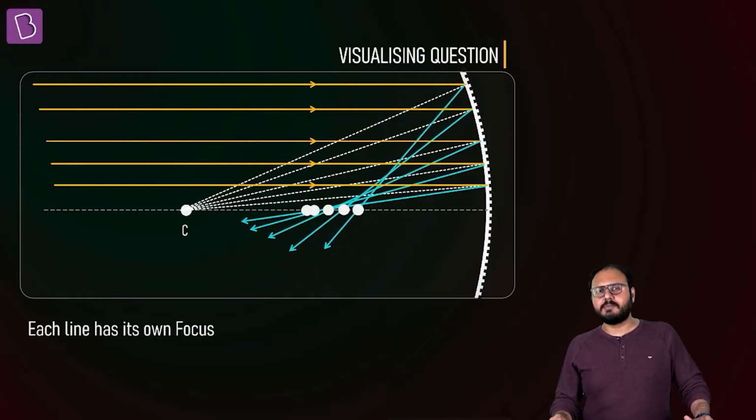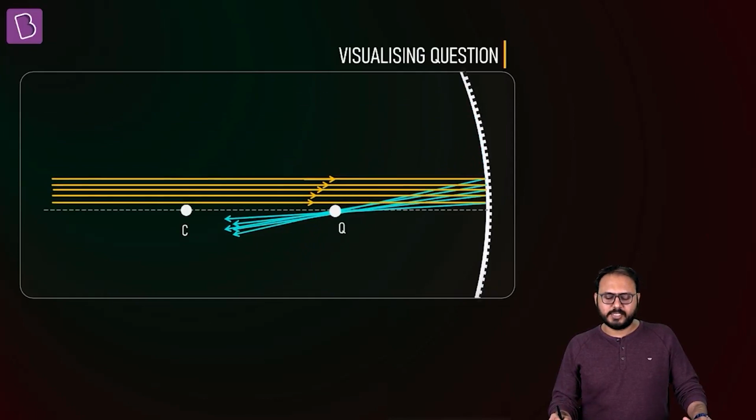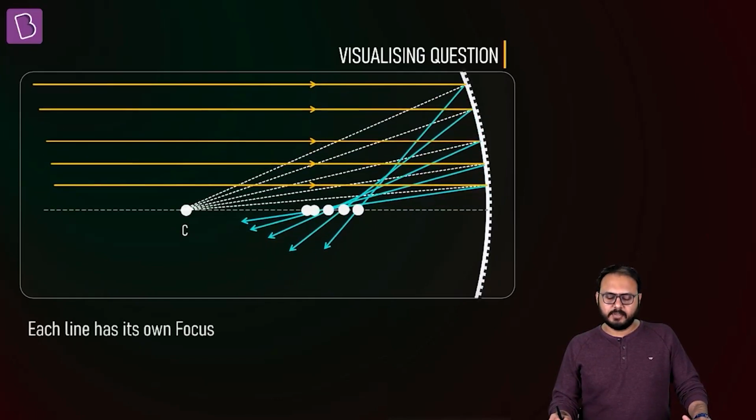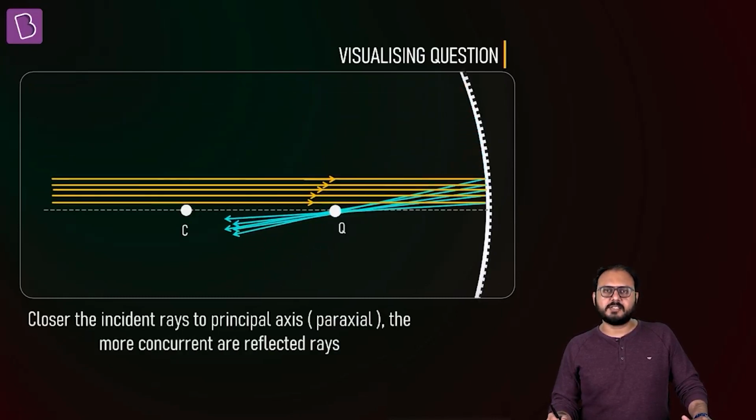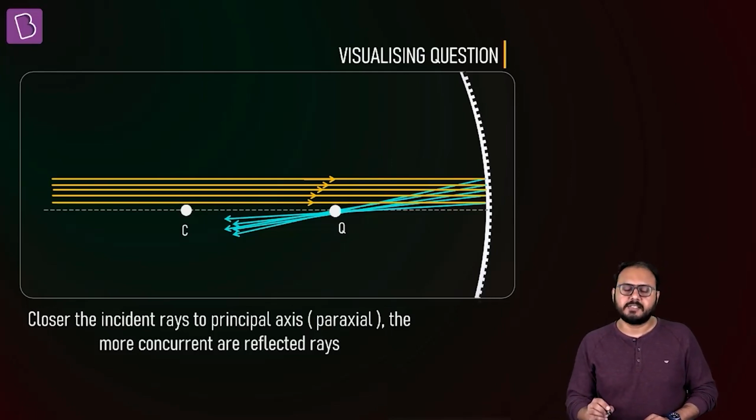What was the first assumption of geometrical optics? Diffraction. Here is the second assumption, noted down in the next 2 minutes. Watch this now. Go back. What just happened? Sir, you brought the rays closer to the principal axis. Closer. Why? Because the closer the line is to the principal axis, the lesser is its angle of incidence.